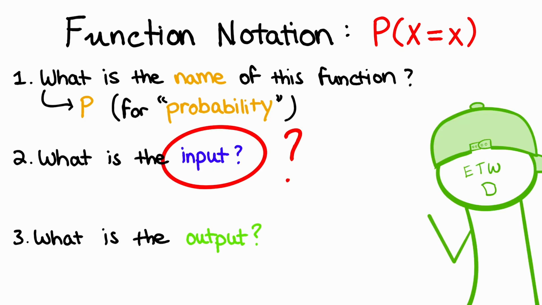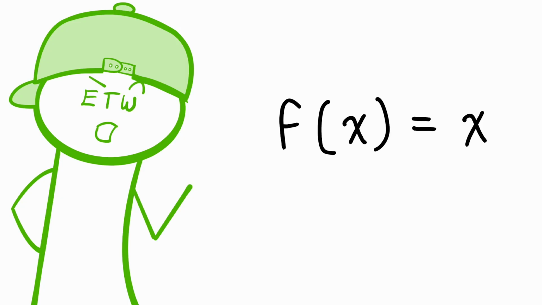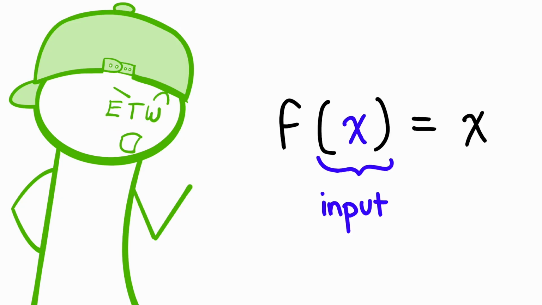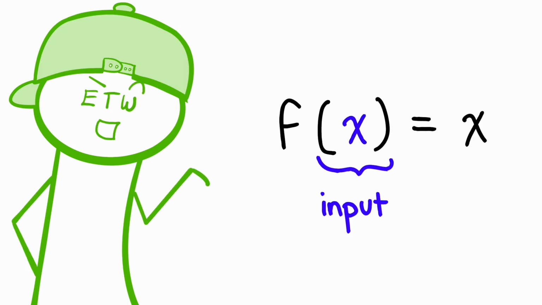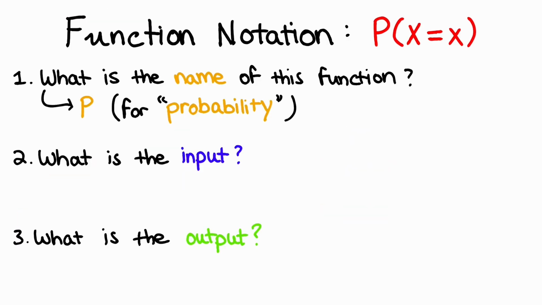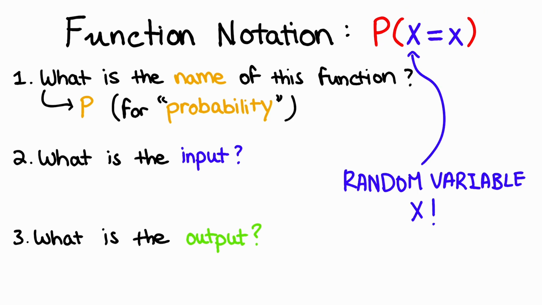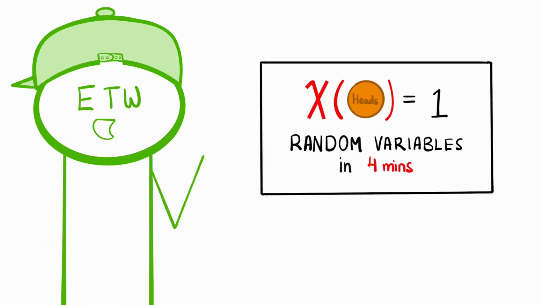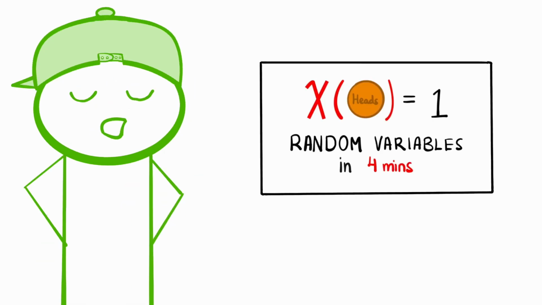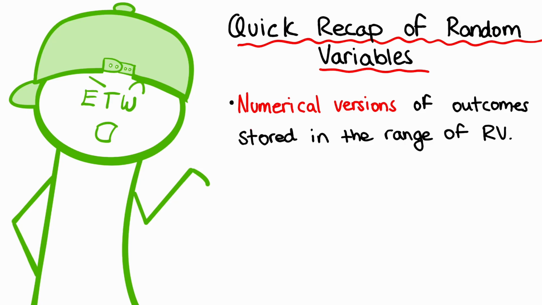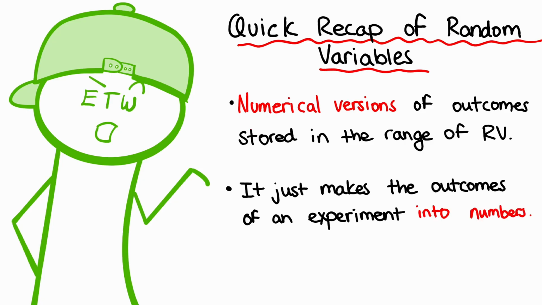What about the input and its name? In high school maths, we usually treat everything inside the brackets as our input. That input is also a letter. We choose a specific letter that best represents the situation. And in this situation, we are inputting different outcomes from the experiment via a random variable. Now, I have a video on random variables. Be sure to check it out after this video. But basically, they represent the possible outcomes of an experiment, with each outcome being assigned a specific number.